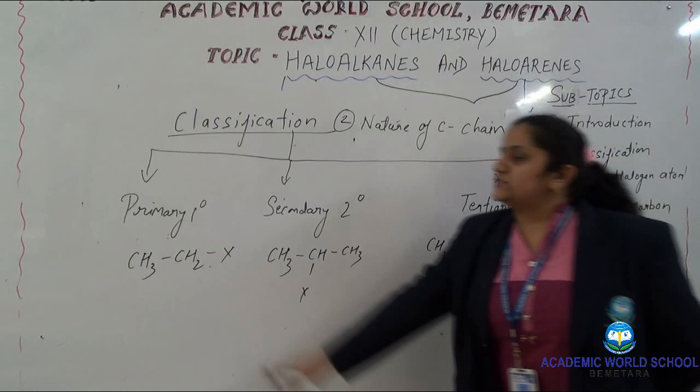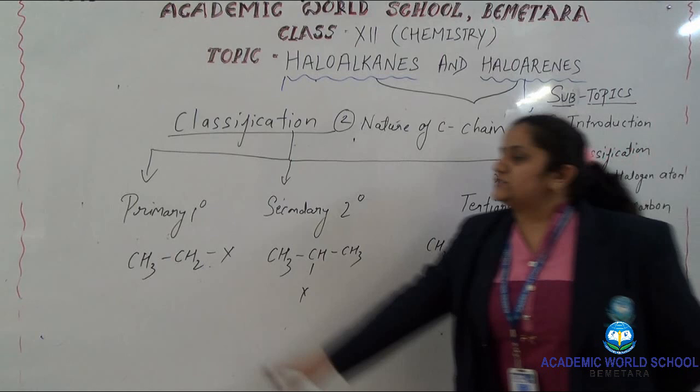But benzyl always contains a CH2. So if we put one CH2 here, then CH, CH, and then we add one X. Now you can see this carbon is attached to one more carbon, and this carbon is bonded with 4 single bonds.